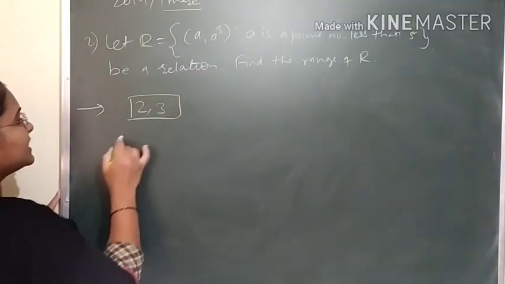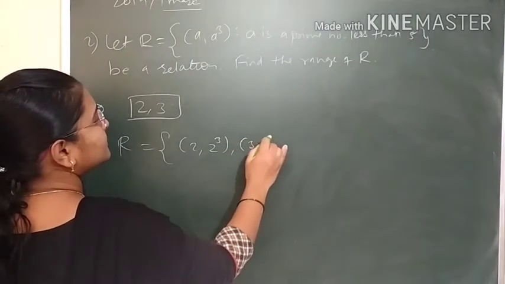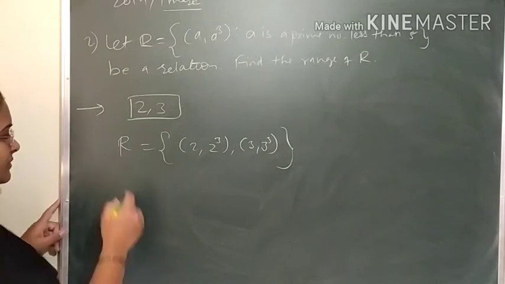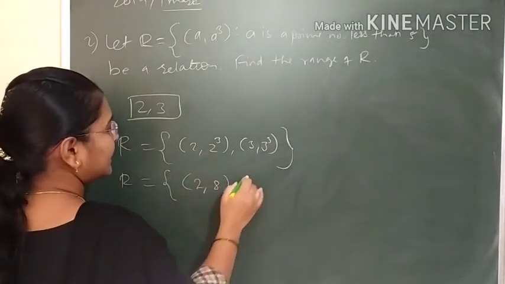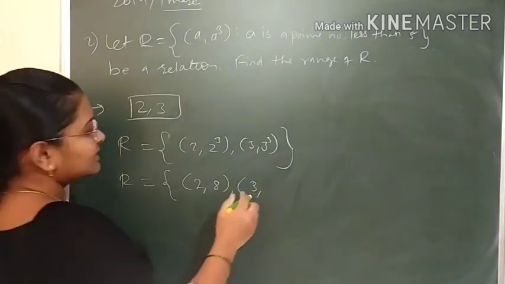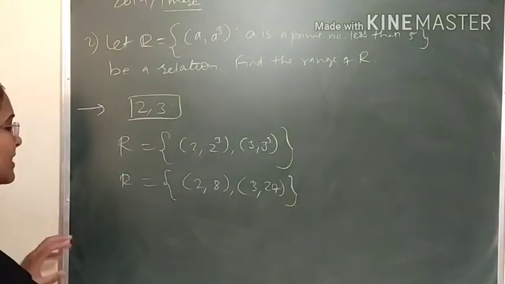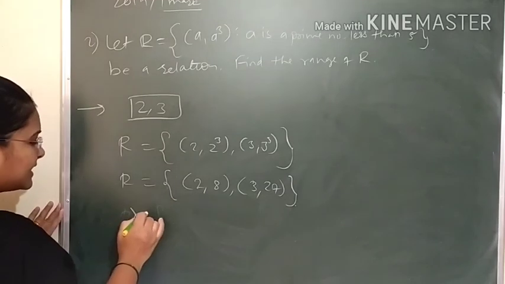So your relation set will have (2, 2 cube) and (3, 3 cube). So this is R equals {(2, 8), (3, 27)}. What is the range for this R? That is the range set, not R. This is a range set.